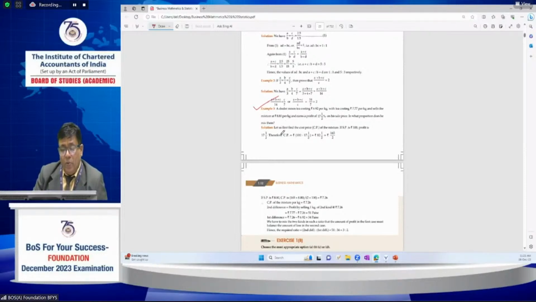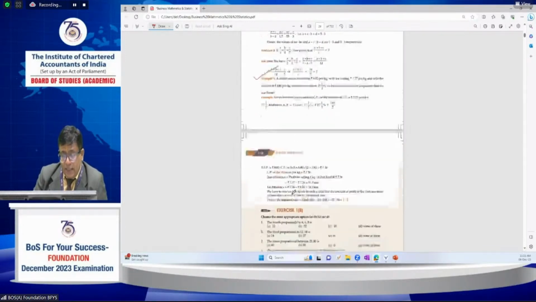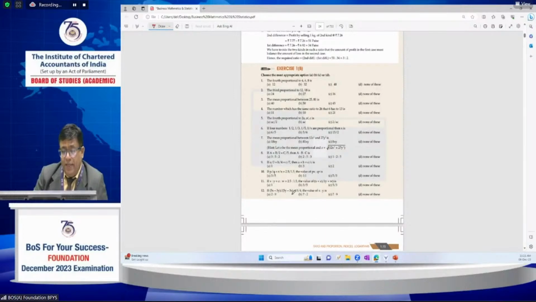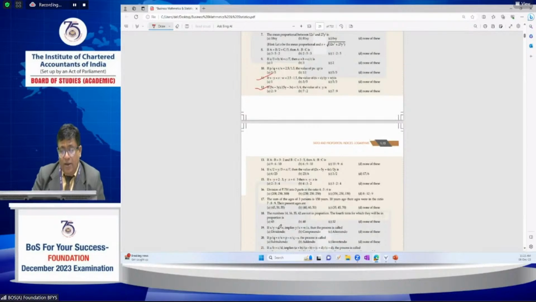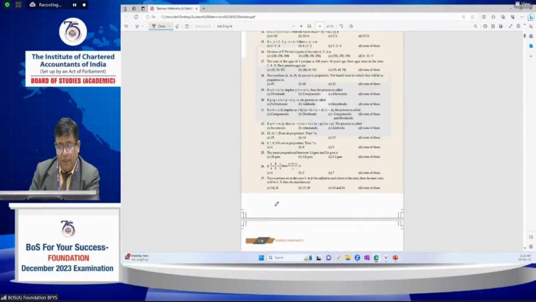What is the proportion of the mixture made? These kinds of examples are very important from the examination point of view. Question number 11 or 12 types are frequently asked in the examination. This is also simple.